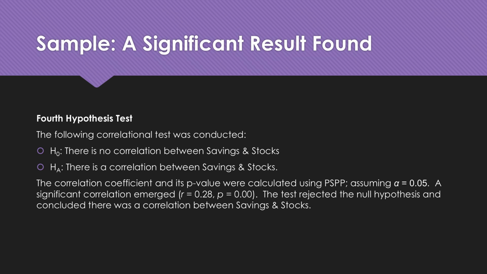The fourth hypothesis test. The following correlational test was conducted. The null hypothesis stated there's no correlation between savings and stocks, and the alternative hypothesis stated there is a correlation between savings and stocks. The correlation coefficient and its p-value were calculated again using PSPP, also assuming the alpha value at 0.05. A significant correlation emerged. R equals 0.28 and P equals 0.00. The test rejected the null hypothesis and concluded there was a correlation between savings and stocks.